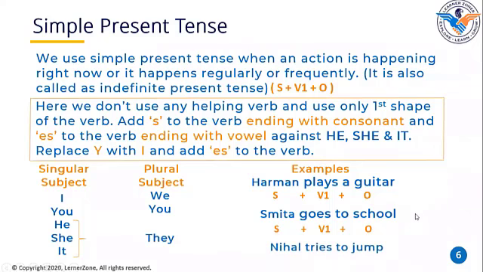Next. Nihal tries to jump. Okay, what did I do here? Again, let us see. Subject. Nihal is a subject. Try. T-R-Y, try is a verb. Okay. Since it is ending with Y, I am replacing Y with I, T-R-I, and adding es to the verb.